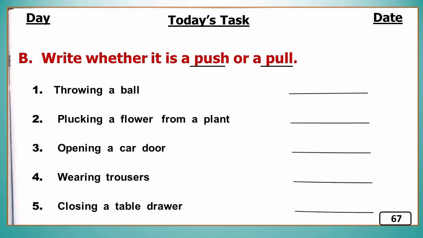Now let's come to solve some blanks. First one is throwing a ball. It's about push. Here you can write push. The second one is plucking a flower from a plant. It's about pull. Third one is opening a car door. It's about pull. Fourth one is wearing trousers. It's also about pull. And fifth one is closing a table drawer. It's about push. So dear students, I hope you understood each and every point to complete this task efficiently.